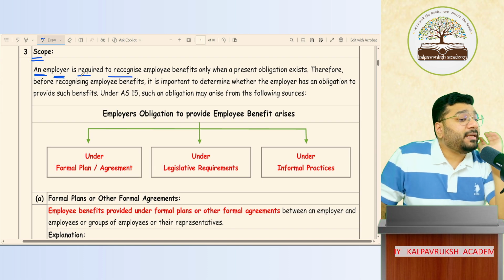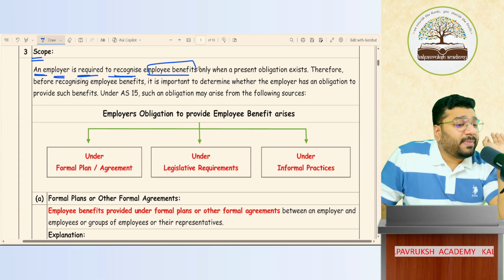Now, an employer is required to recognize the employee benefit. Now, what is meant by employee benefit? I'll discuss.